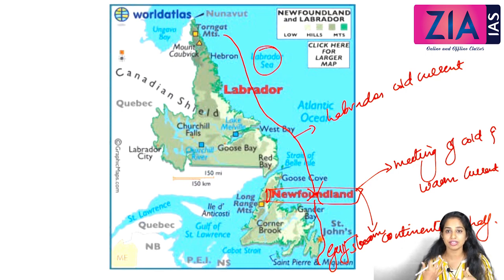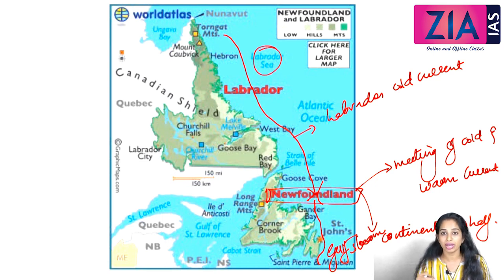So obviously, water in currents passing from the equatorial area will be warm, and water in currents coming from the polar areas will be cold. Newfoundland is the area where the equatorial Gulf Stream current, which is warm, meets the Labrador cold current, which is coming from the Arctic Ocean. This is the best place for fishing in the world because upwelling of water happens.